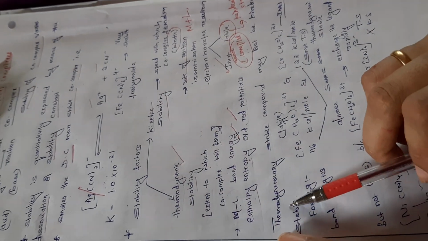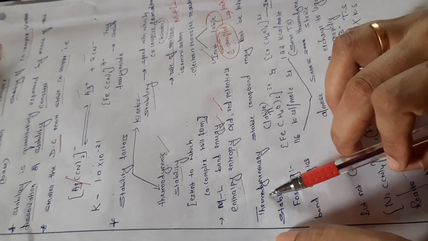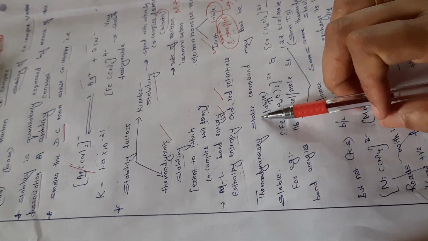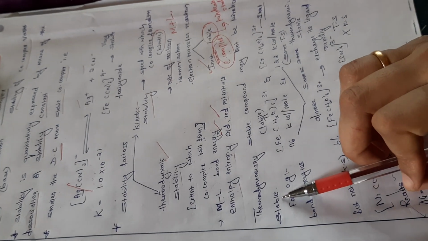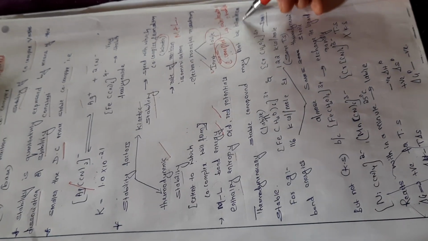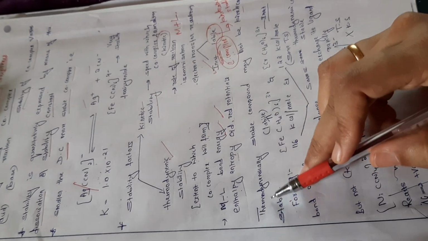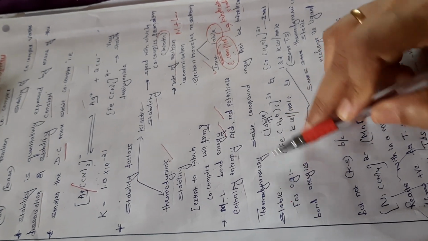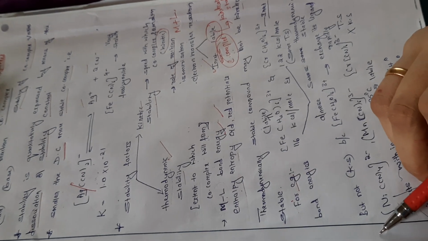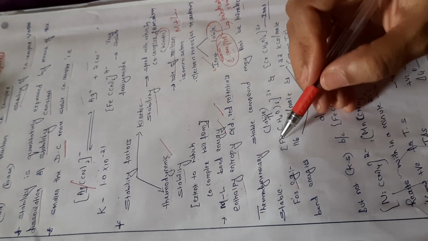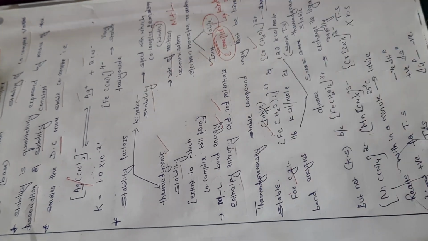So there are certain complexes which are thermodynamically stable but may not be kinetically stable. Certain complexes may be kinetically stable but may not be thermodynamically stable. It depends upon the complex. We can consider the example of the aqua complex of iron and the aqua complex of chromium.